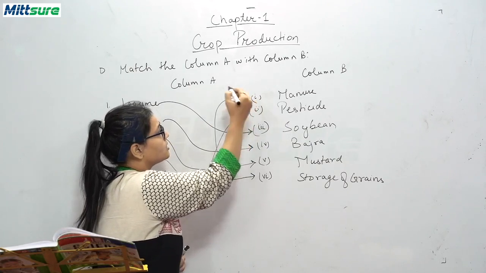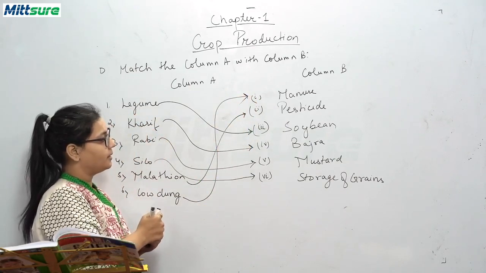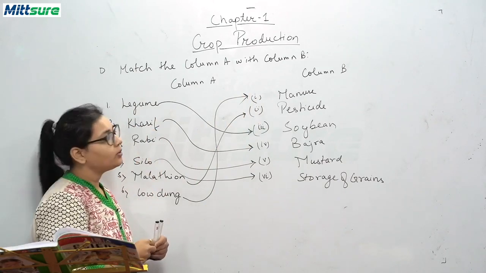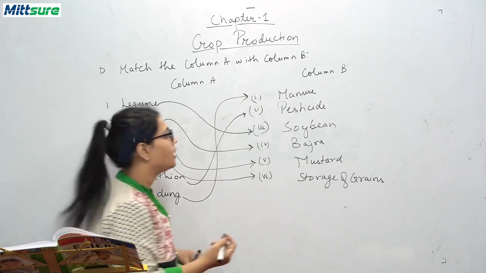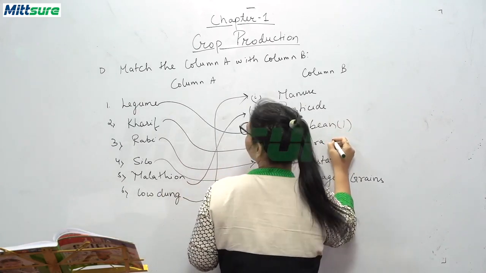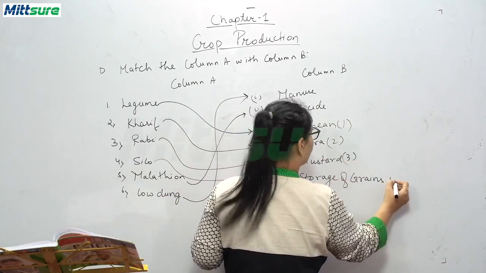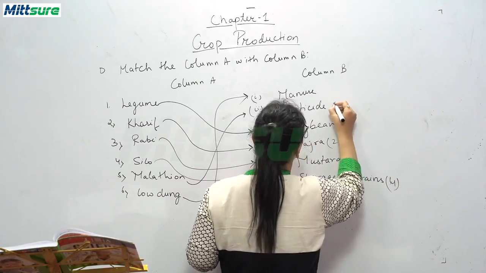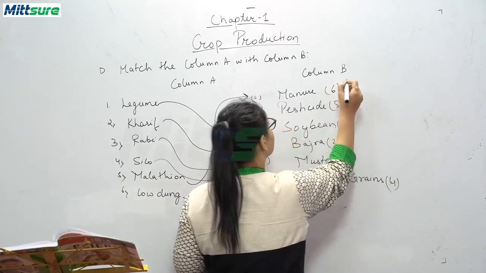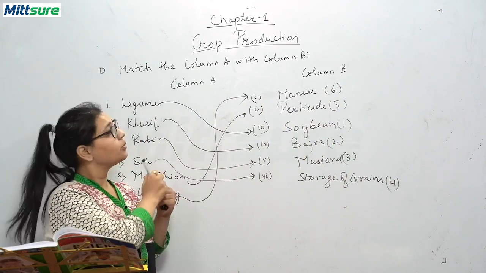So this is all for match the columns, column A with column B. You can note this down, or you can also write options against each: first, second, third, fourth, fifth, sixth.